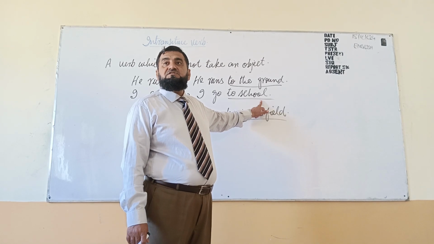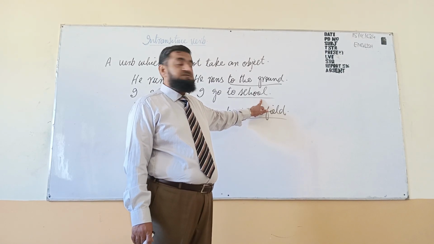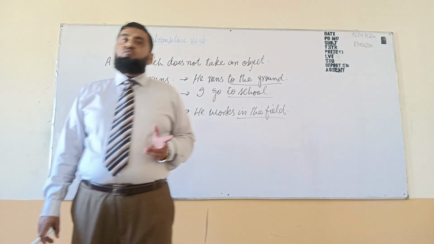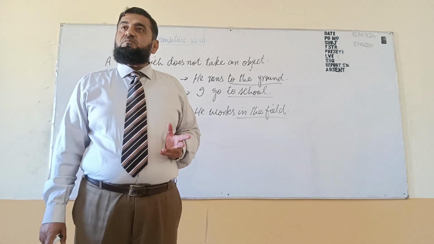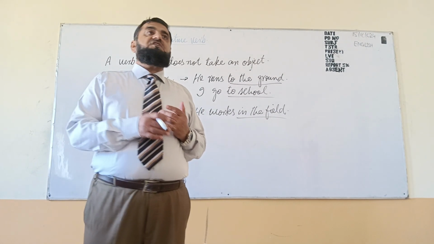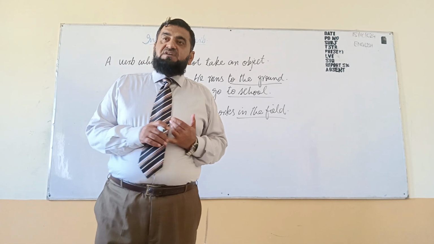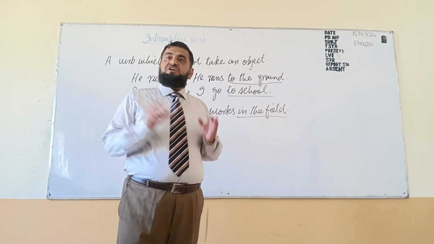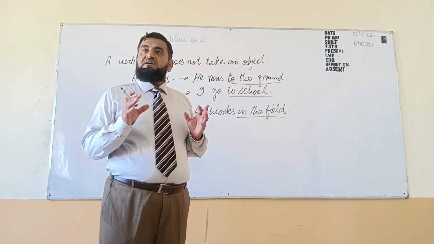We can't call it an object, because while changing this sentence into passive voice, we can't change it because there is no object. When a sentence contains no object, we will be unable to change it into passive voice.